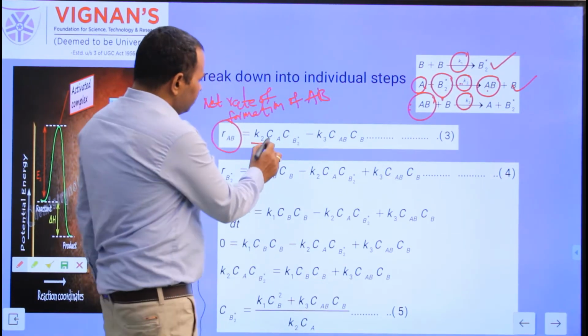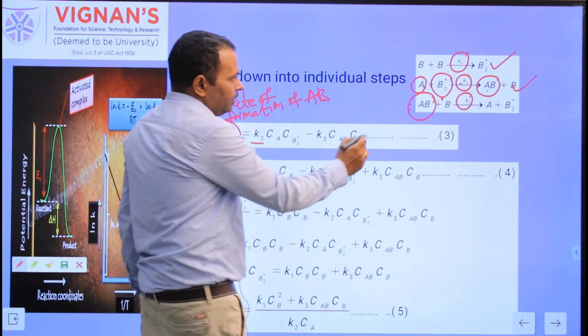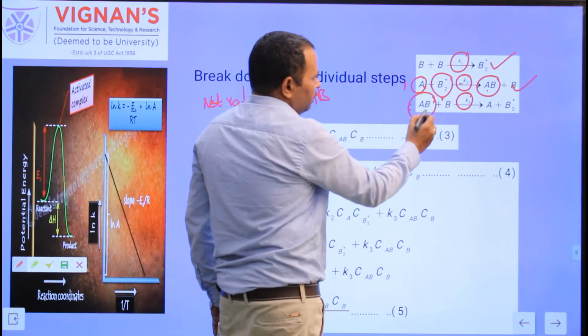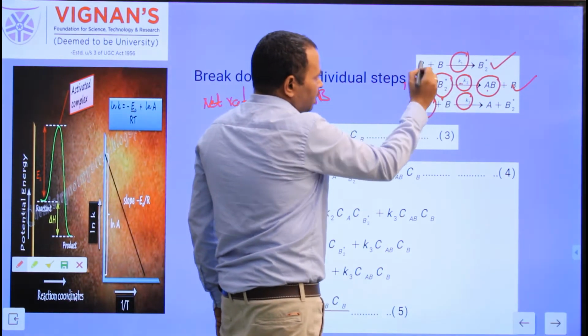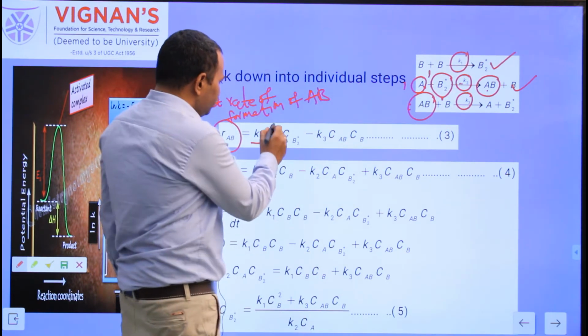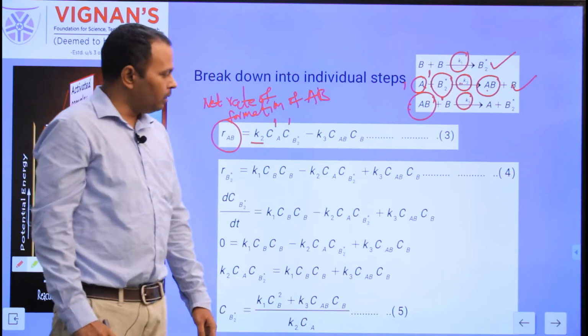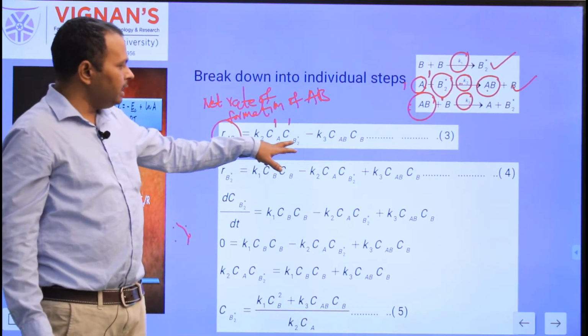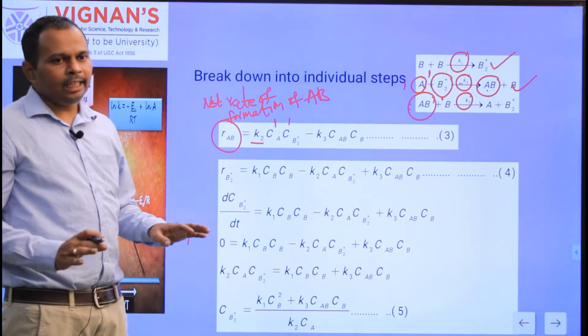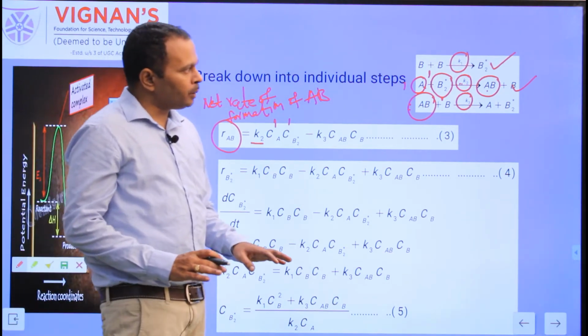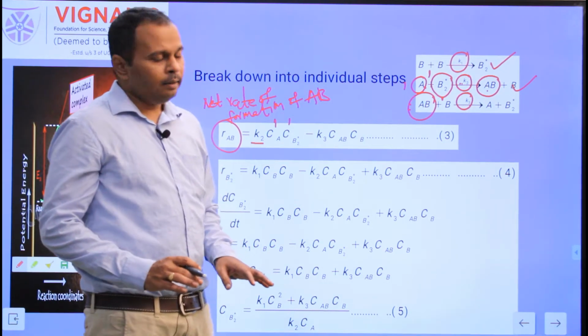Okay. Now here write Ca into Cb2 star. Why? The stoichiometric coefficient for A is 1, and the stoichiometric quotient for B2 star is also 1. Here it is supposed to be Ca to the power of 1 and Cb2 star to the power of 1. Okay, K2 into Ca Cb2 star. So this rate is positive since AB is there on product side.